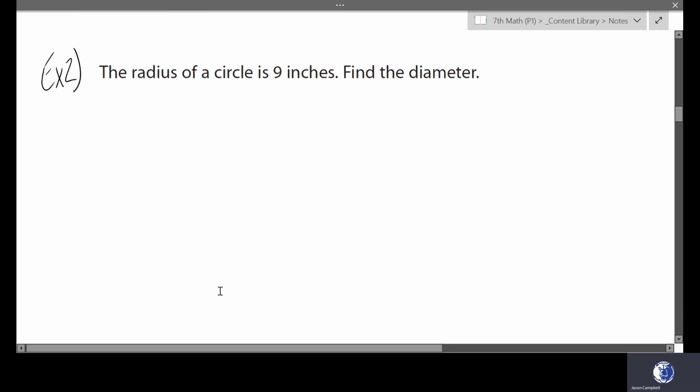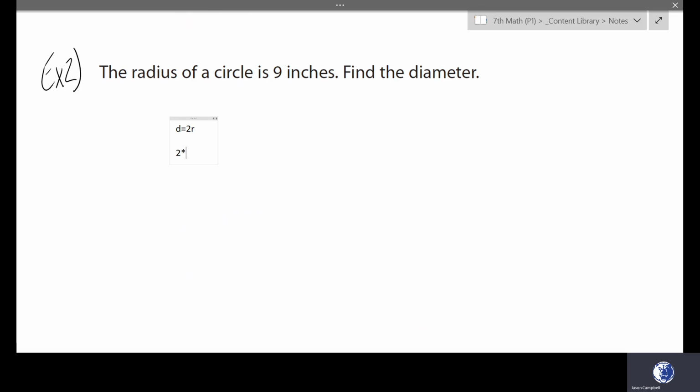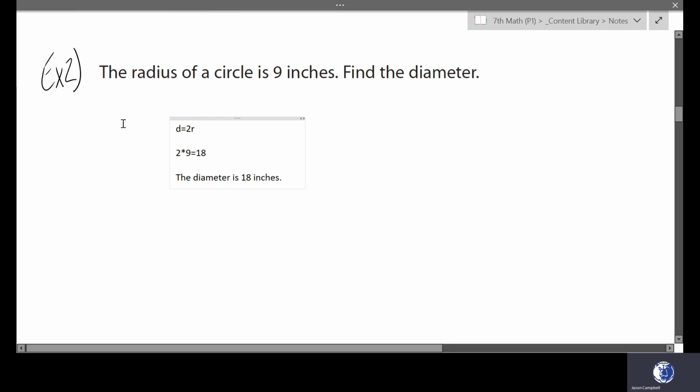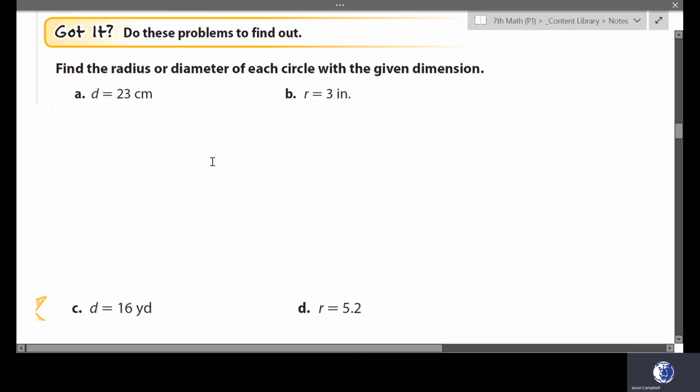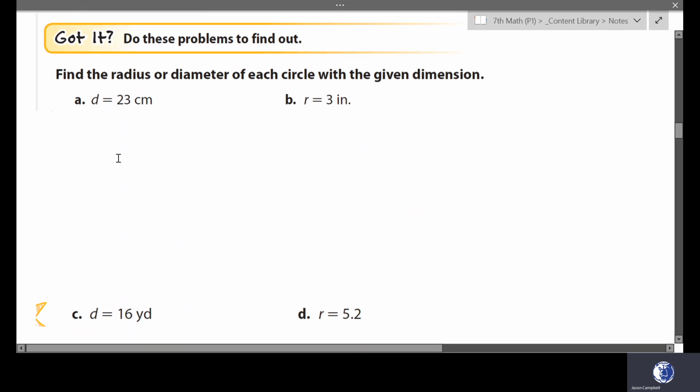In example 2, it says the radius of a circle is 9 inches. Find the diameter. Well, we know that diameter is equal to 2 times the radius. And our radius is 9, so 2 times 9 is 18. The diameter is 18 inches. Go ahead and try got it A, B, C, and D, and then resume this video when you're done.